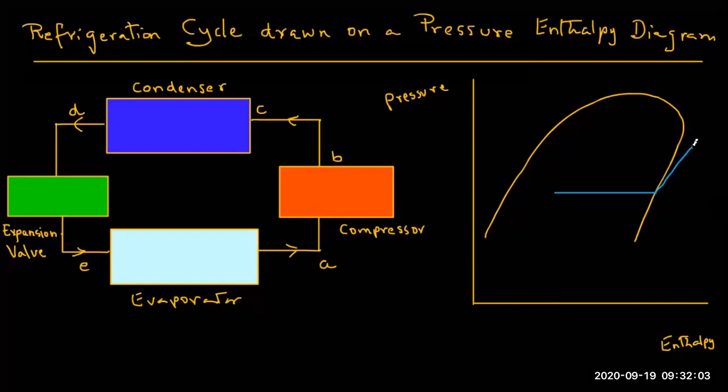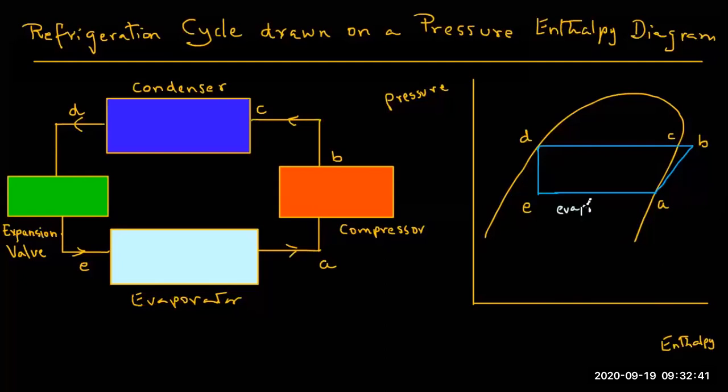Then we have the constant entropy curve. Then we have a horizontal line on the top till it meets the saturated liquid curve, and the liquid is saturated in the condenser, and then it expands and reaches again the evaporator line, where at constant temperature the evaporation is taking place. And we mark, as per the refrigeration cycle we have on the left side, E, A, B, C, and D. So these letters all correspond to this.